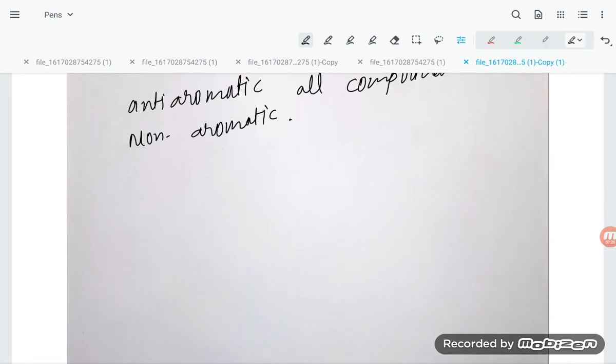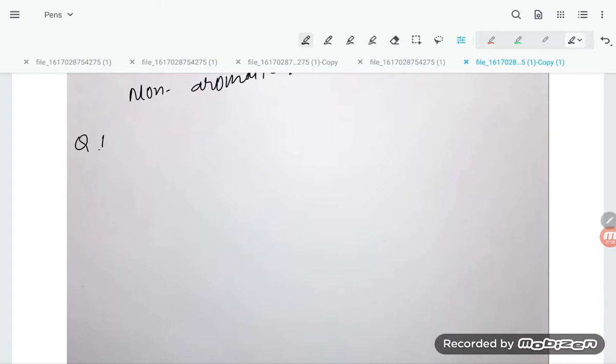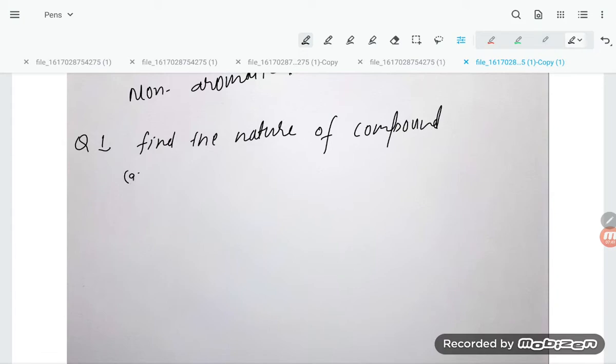Question number 1: find the nature of the compound. They have already given the compound. Option A says aromatic.